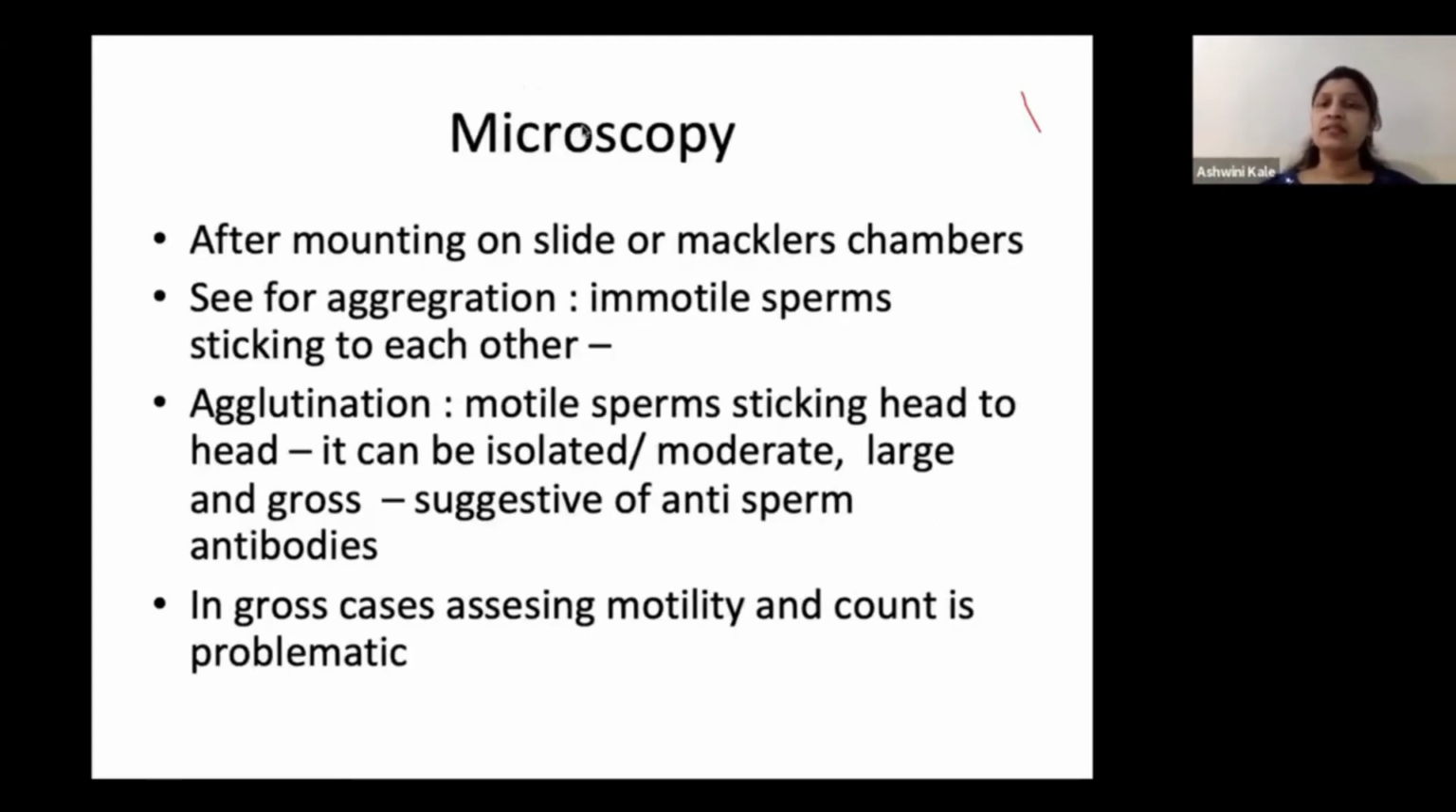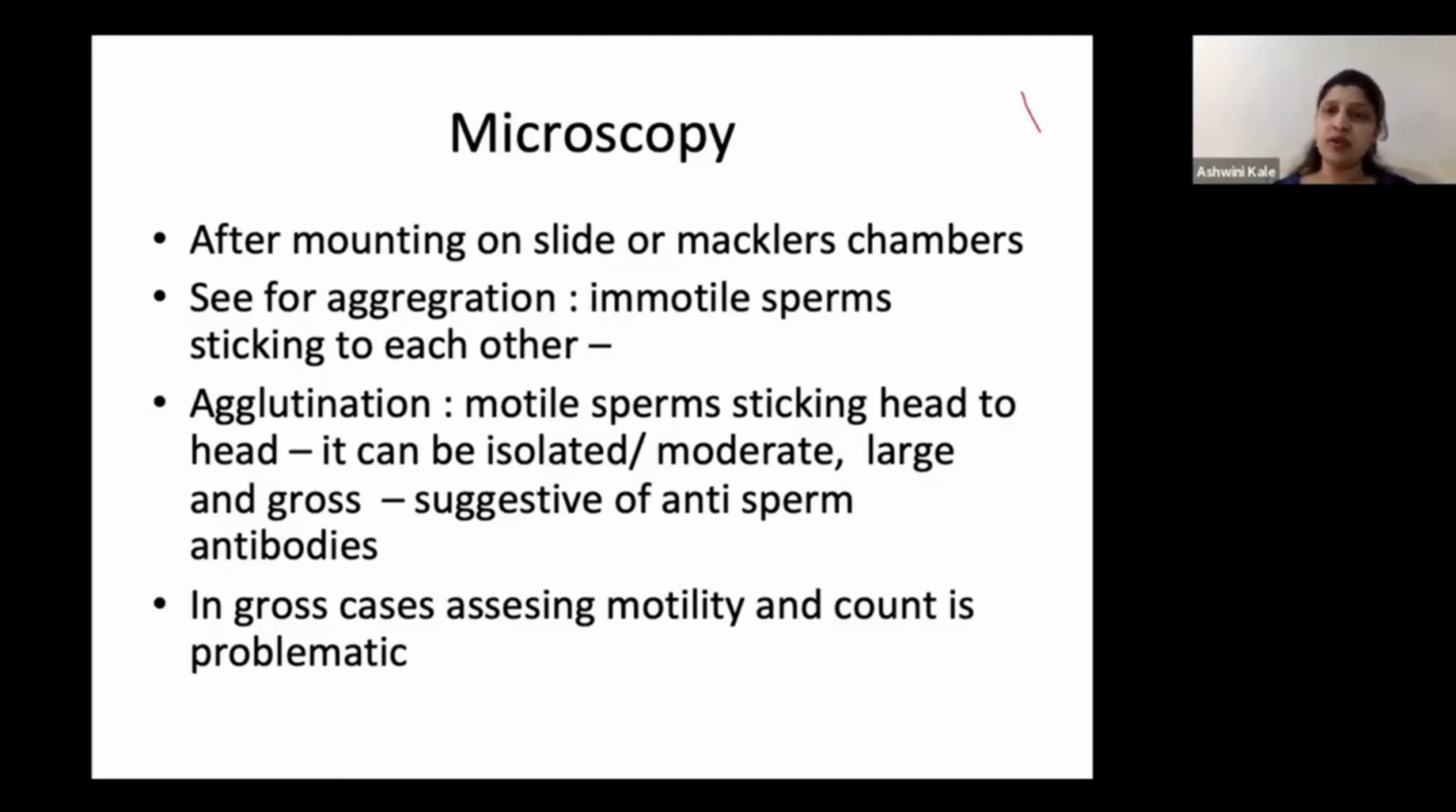Now, after this physical appearance and physical testing is done, we go for microscopy. We check for aggregation and agglutination. So these are two different terms. Aggregates are nothing but small sperm clumps that you would see here and there. So whenever there is aggregation, you do not have to worry because they are just immotile sperms. You would see that the aggregates are not moving.